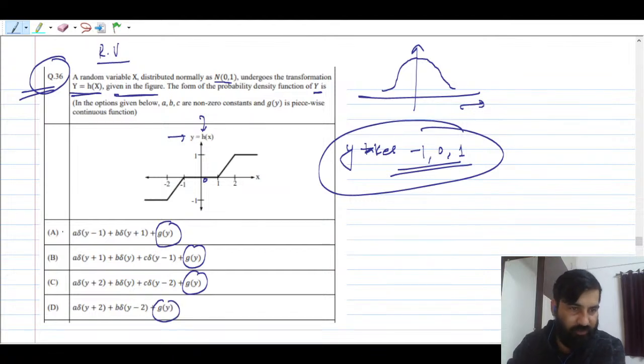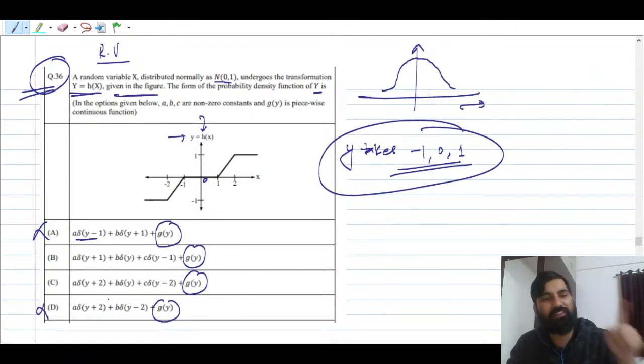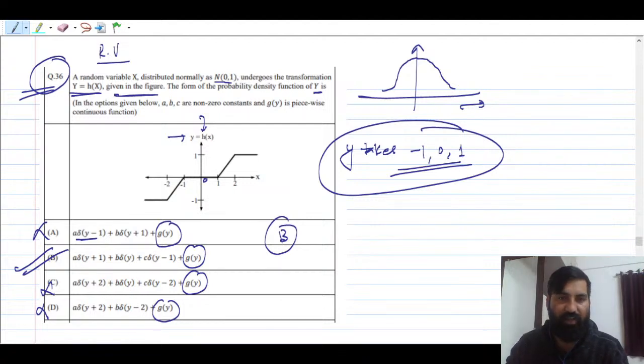So in the first option, this cannot be correct because y is only taking 1 or -1. This can also not be correct. y is not taking 2, y is not taking -2, so these options are wrong. Only option B can be correct. So this question was direct, and it's a very easy question they have asked, from random variable and random process.